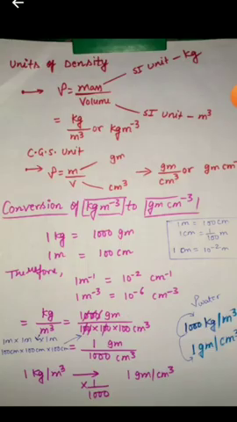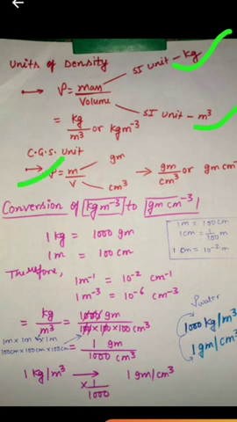Okay. Unit of density. Density is equal to mass upon volume. SI unit of mass is kg, SI unit of volume is meter cube. So the unit will be kg per meter cube or kg meter power minus 3. CGS unit: density is equal to mass upon volume. CGS unit of mass is gram and CGS unit of volume is centimeter cube. So the unit will be gram per centimeter cube or gram centimeter power minus 3. So these are the main units of density, kg per meter cube and gram per centimeter cube.